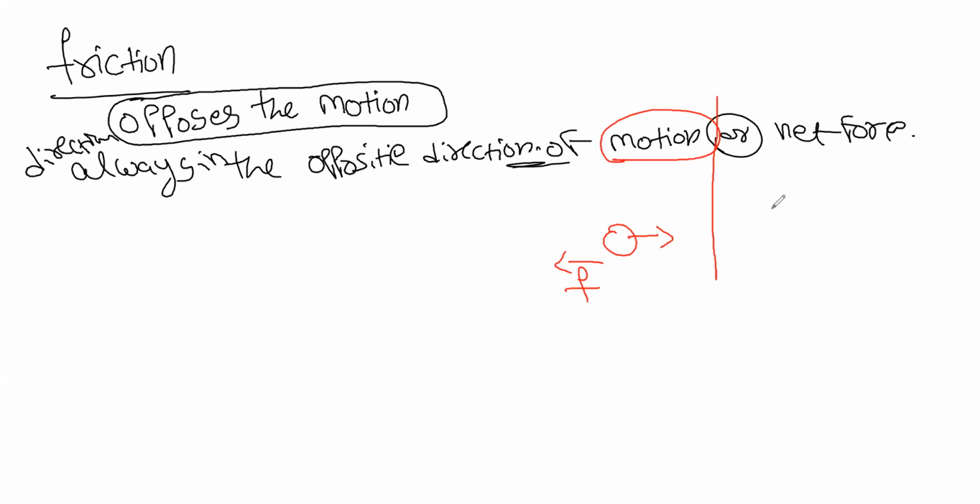Now if the body is not moving, there is no motion, right? Then the frictional force will always be opposite to the applied force.